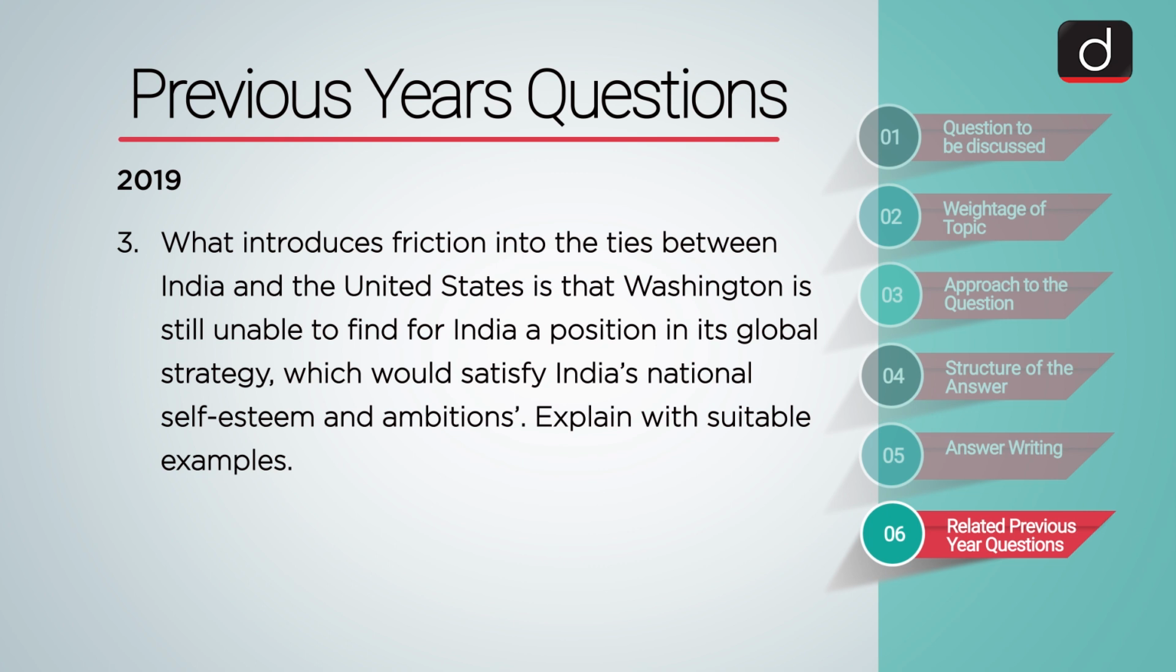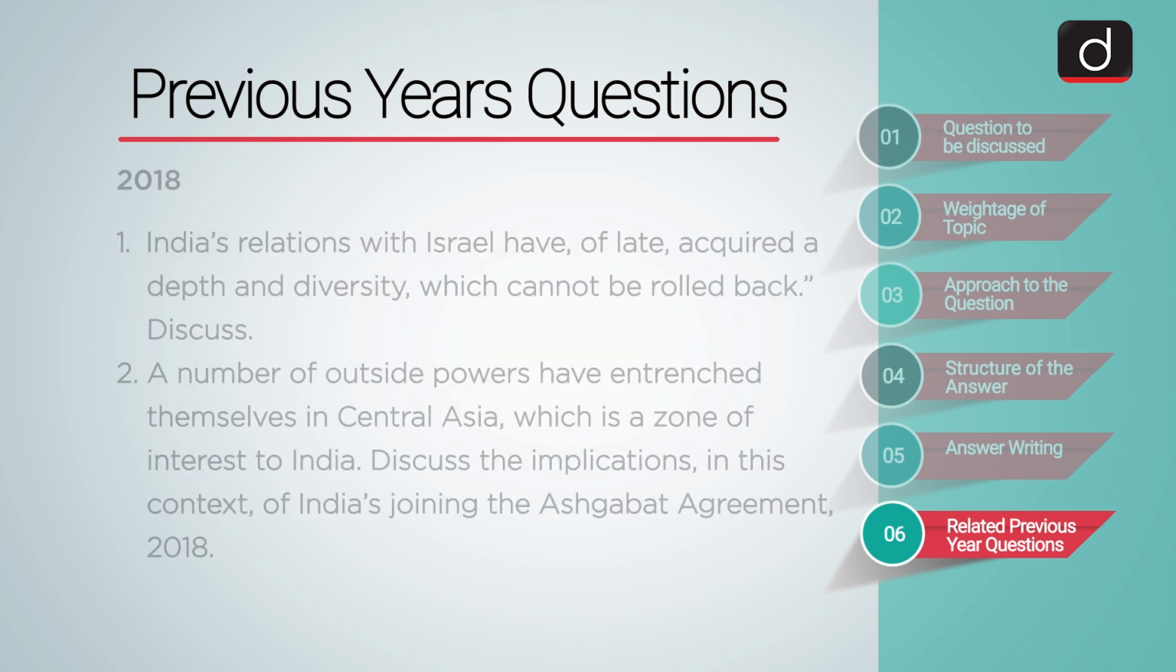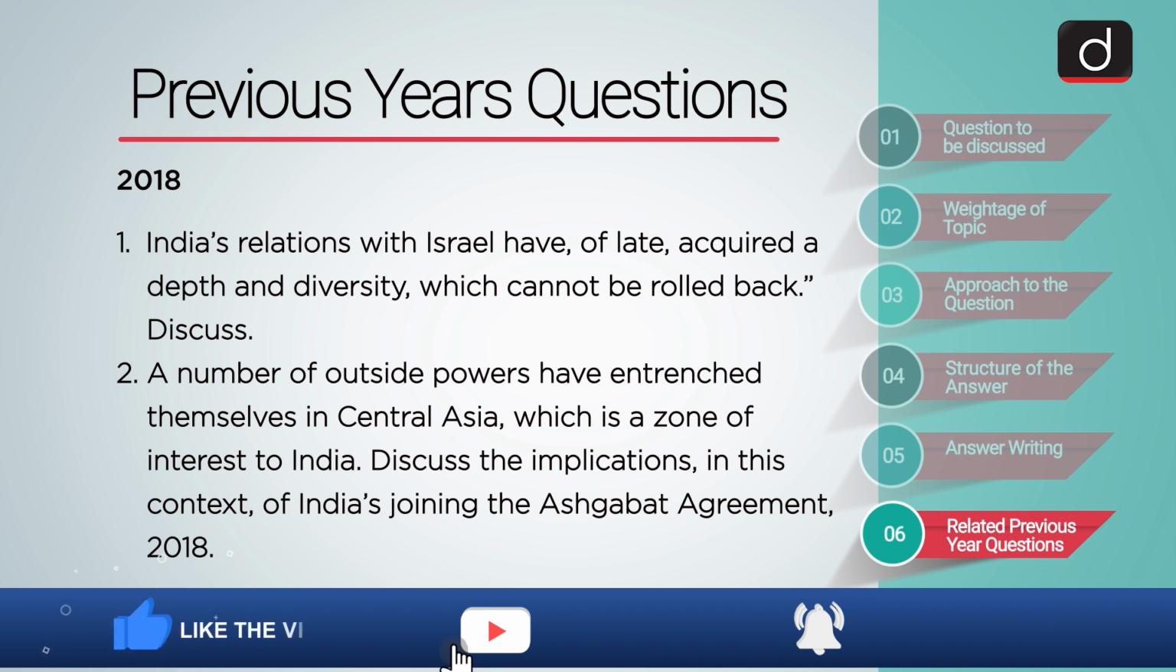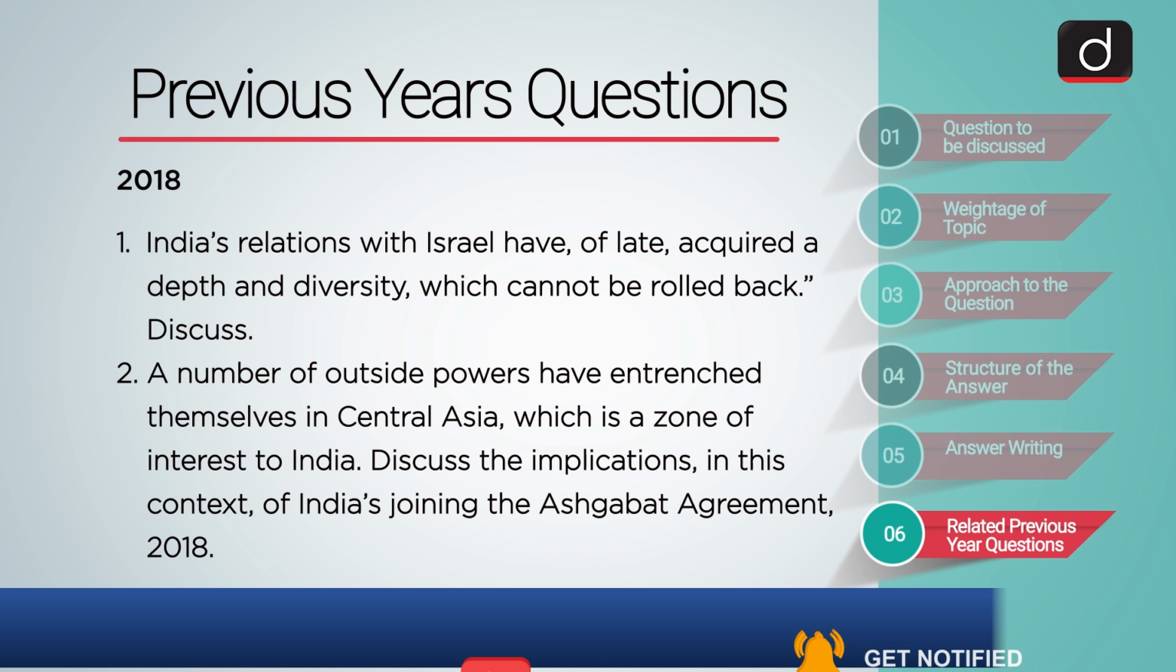Explain with suitable examples. In 2018, the following questions were asked. India's relations with Israel have of late acquired a depth and diversity which cannot be rolled back. Discuss. A number of outside powers have entrenched themselves in Central Asia, which is a zone of interest to India. Discuss the implications in the context of India joining the Ashgabat Agreement of 2018.